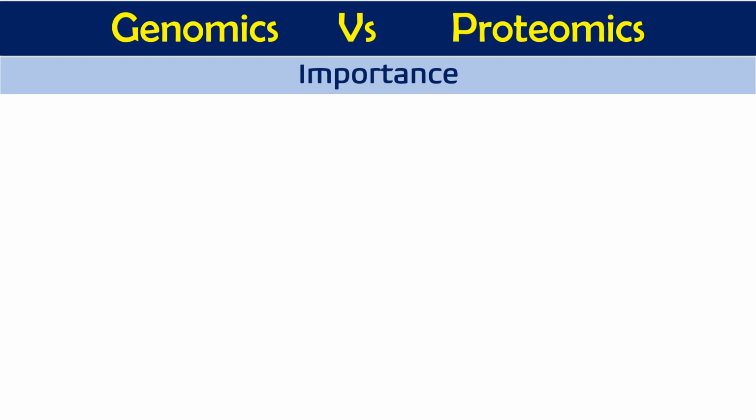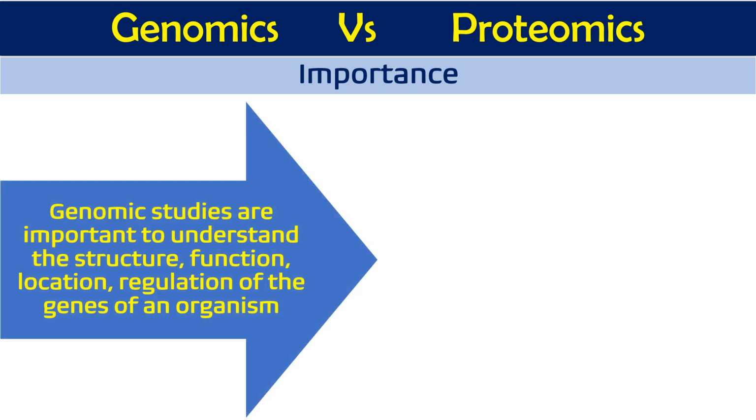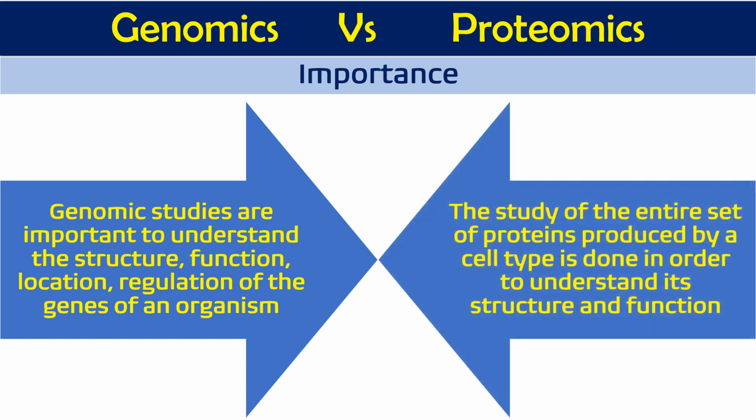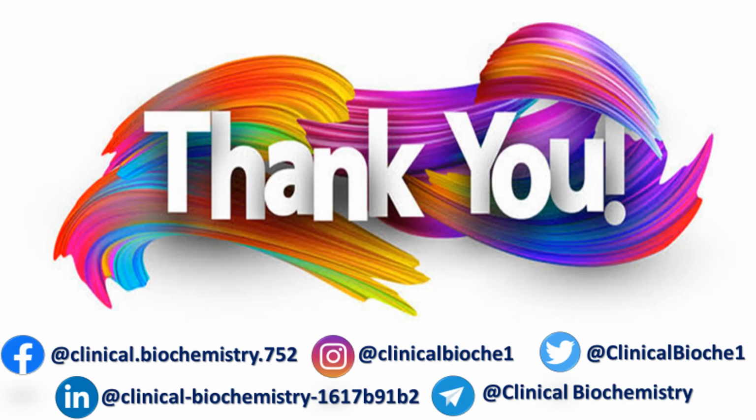Then the importance, this is the last difference between genomics and proteomics. Genomic studies are important to understand the structure, function, location and regulation of the genes of an organism. At the same time, proteomics is the study of the entire set of proteins produced by a cell type, meaning a specific cell, in order to understand the structure and function. So genomics is the study of genes, the complete set of genes of an organism or a cell. Proteomics is the study of the complete set of proteins expressed in a specific cell or a specific organism. So these are the basic differences between genomics and proteomics.